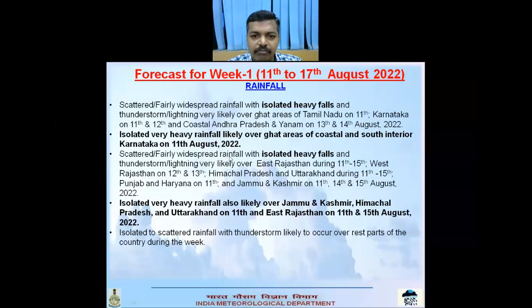Scattered fairly widespread rainfall with isolated heavy falls and thunderstorms is likely over eastern Rajasthan, Himachal Pradesh and Uttarakhand, as well as Punjab and Haryana and Jammu and Kashmir over some of the days of this week. Isolated very heavy rainfall is also likely over Jammu and Kashmir and Uttarakhand, as well as East Rajasthan on 11th and 15th of August. Isolated to scattered rainfall with thunderstorms is likely over rest of the parts of the country during the week.